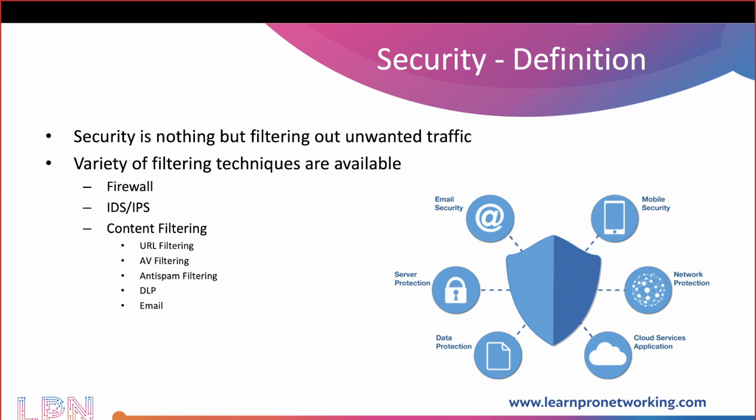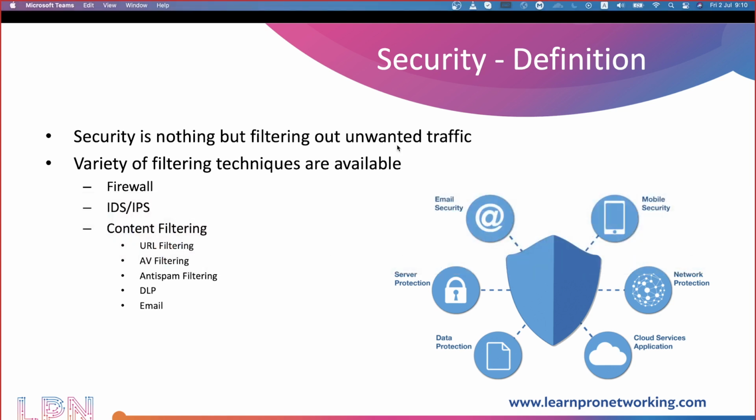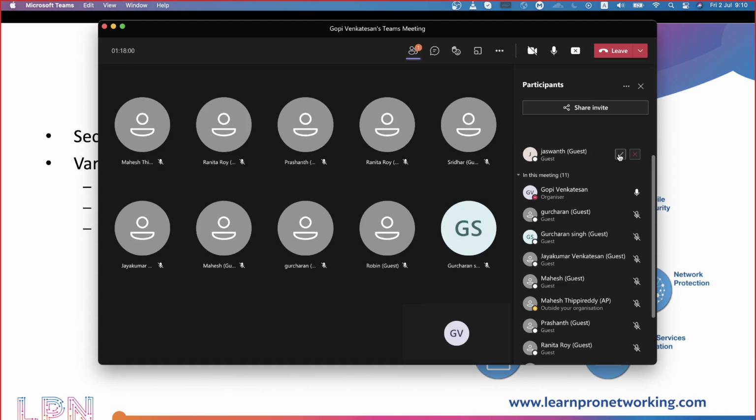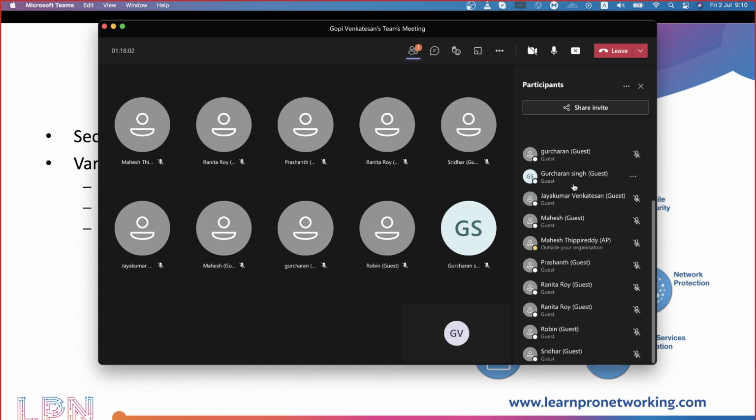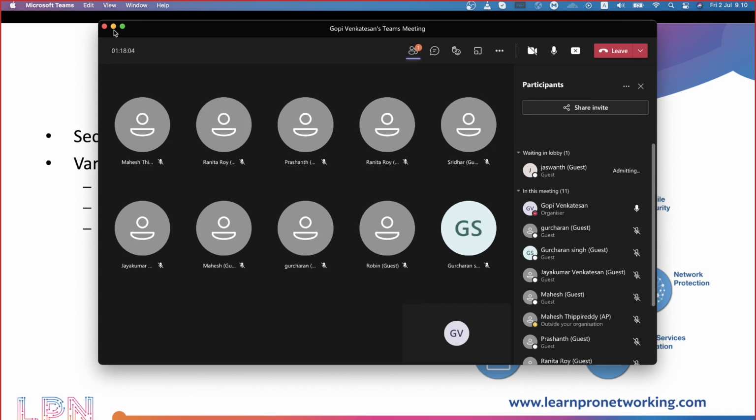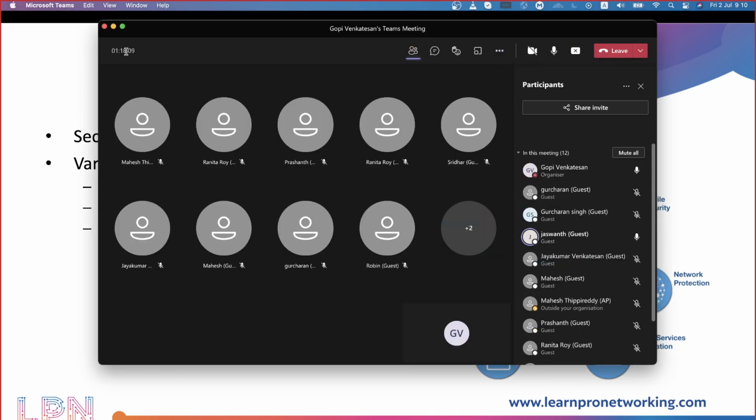Just a minute, once again, somebody is trying to enter the meeting. Jashwant. Still people are waiting in the lobby. Yeah.